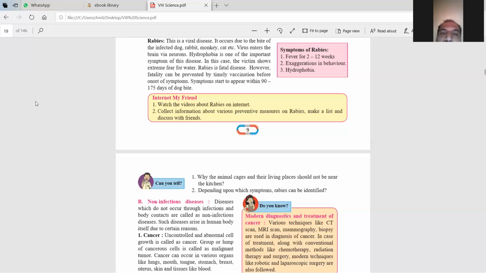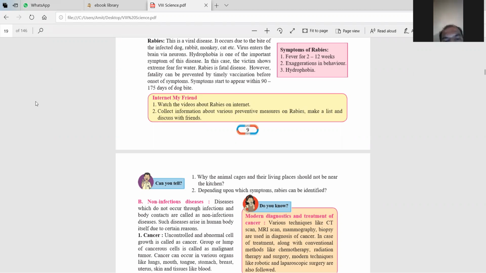Now, the symptoms start appearing within 19 to 175 days of the dog bite. अगर आपने जब डॉग काटता है तो तुरंत वैक्सीनेशन नहीं लिया, तो आपको 19 टू 175 डेज में वो सिम्टम्स दिखाई देते हैं। What are the symptoms of rabies? Now there is a fever for 2 to 12 weeks. Now exaggerated behavior, hydrophobia, मतलब आपका जो बिहेवियर वो चेंज हो जाता है। You also do some things like a dog, मतलब आप भी वो डॉग जैसे ही करने लगते हो।